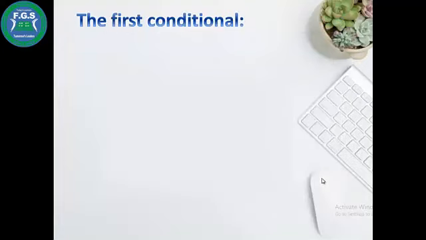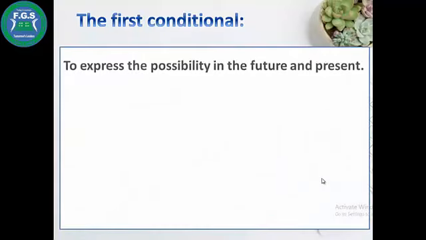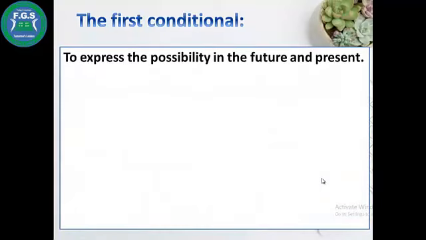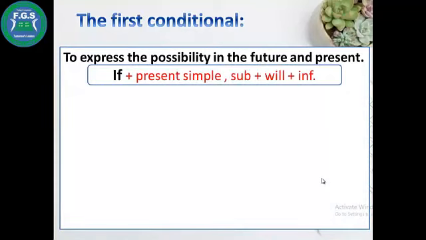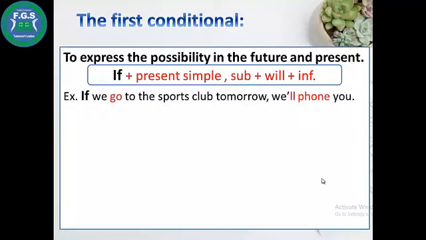Number 2, the first conditional. The first conditional expresses the possibility in the future and the present. If plus present simple, then subject plus will plus the infinitive. For example, if we go to the sports club tomorrow, we will phone you.